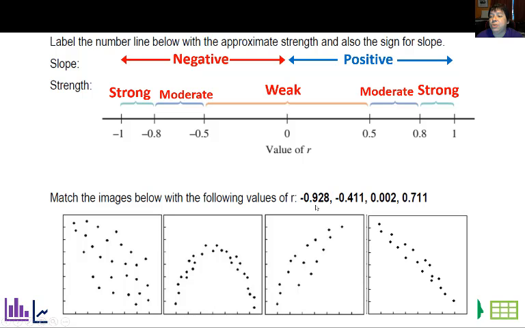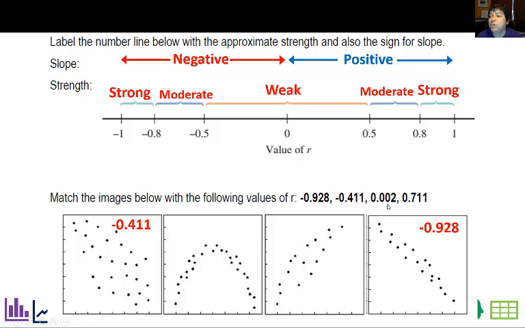Negative 0.928. That means we have a negative slope, and since it's very close to negative 1, it's a strong correlation. Which one of these looks the strongest? I would say that one right there, and it has a negative slope. This one is also a negative slope, and this is the only other one, so I know automatically it's this one. Notice how the correlation is in the weak area. It's between negative 0.5 and 0, so I would say that's the correlation for that graph.